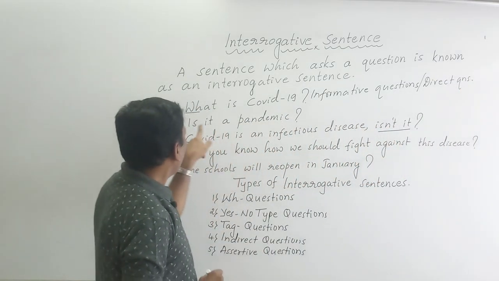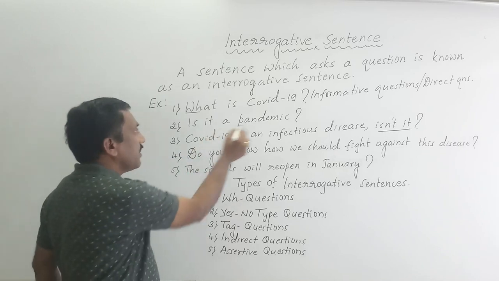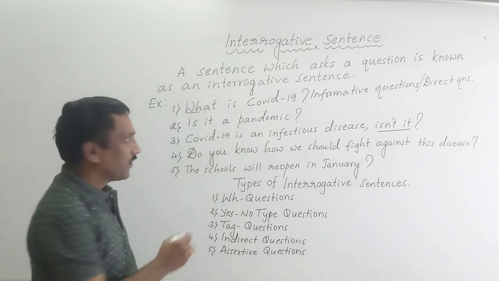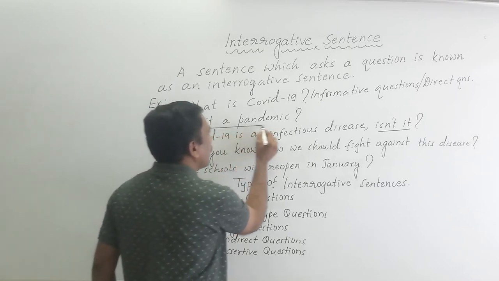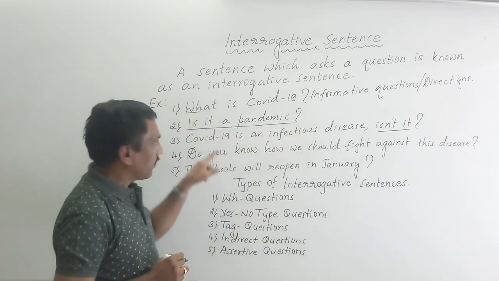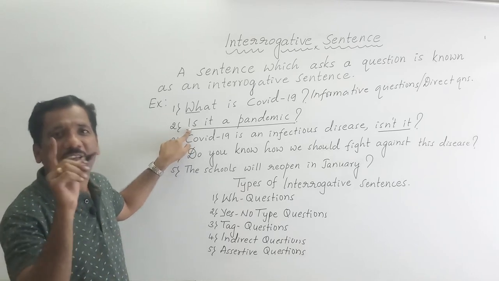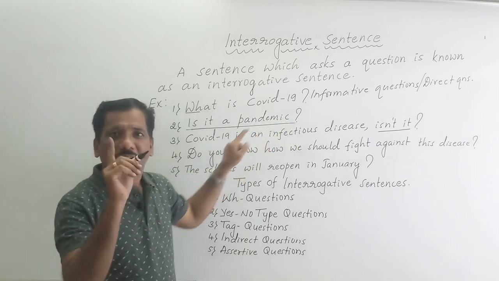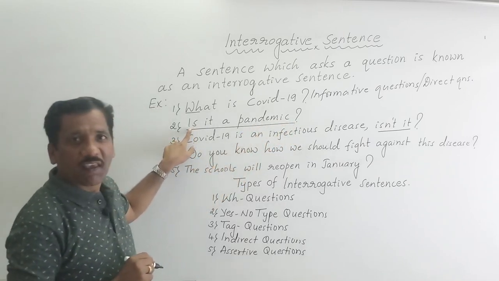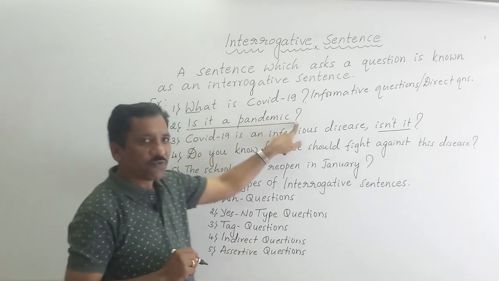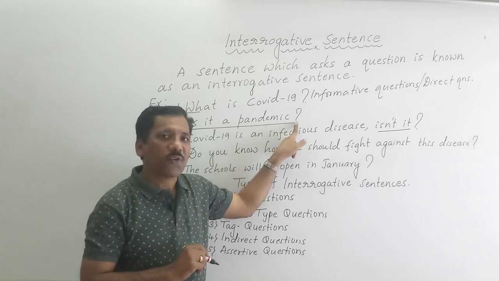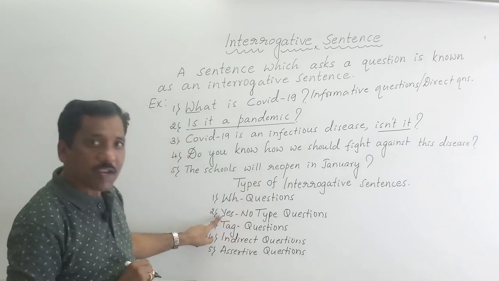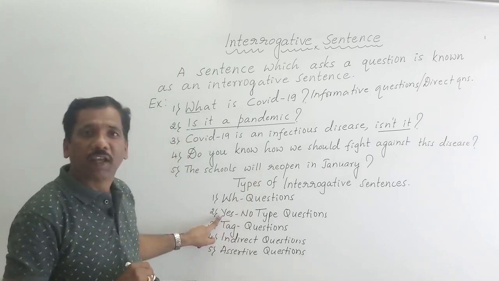Okay, and second example, it's also a question, but what kind of question? Can you think? See, is it a pandemic? This question has begun with a helping verb and ends with a question mark. A question which begins with a helping verb and ends with a question mark is called yes-no type questions in English. Type 2 is yes-no type questions.